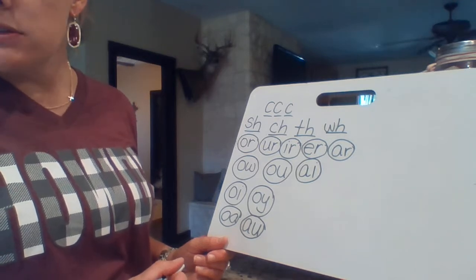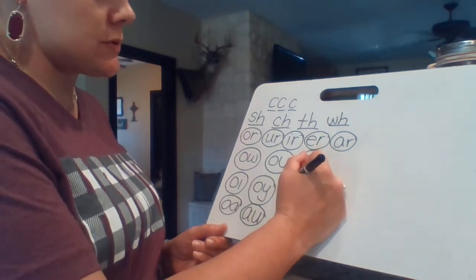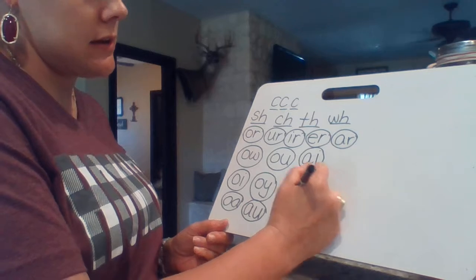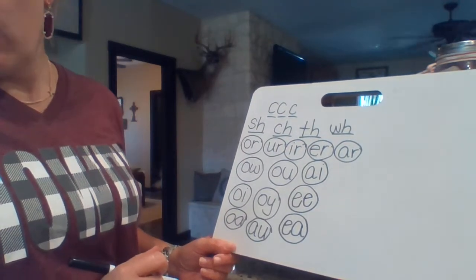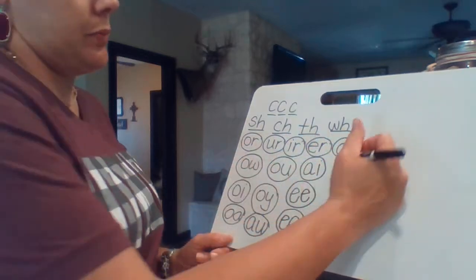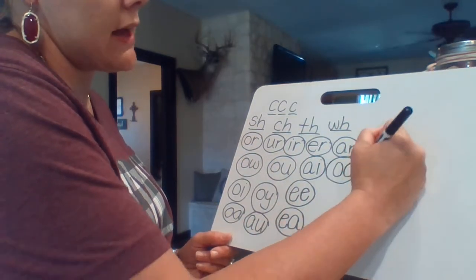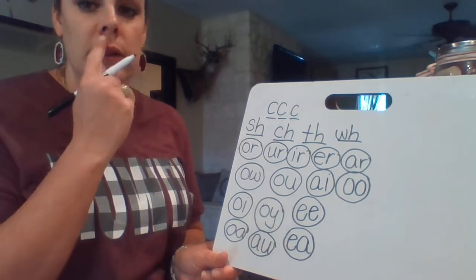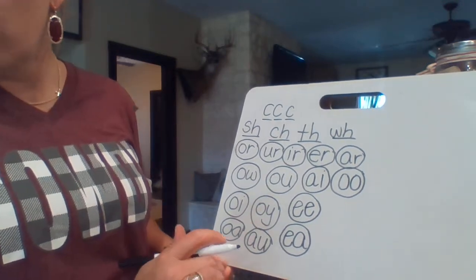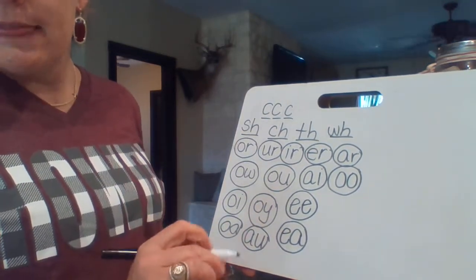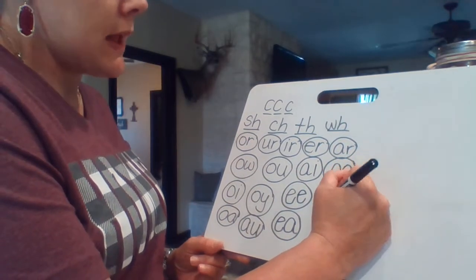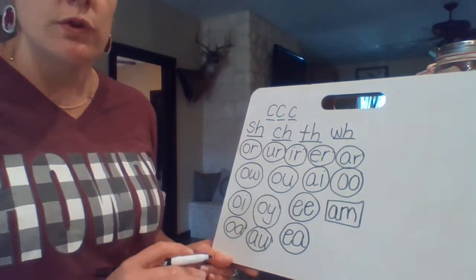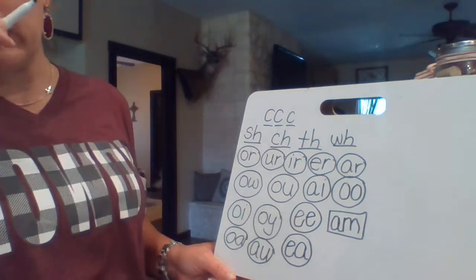Let's see. We did these where we had EE for E, and then we had EA for E. We also had OO, and OO said ooh, either way, and the ooh would make our lips curved. There was one thing that we did talk about, and we haven't really talked about it a whole lot, and that is when you see the AM, it says am. So if you do see the AM, it's going to be the am, okay?